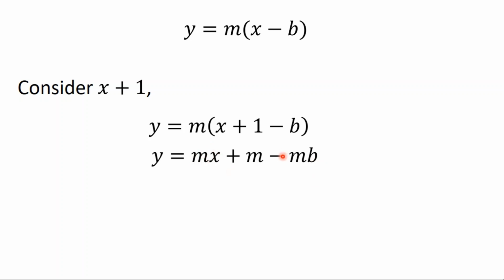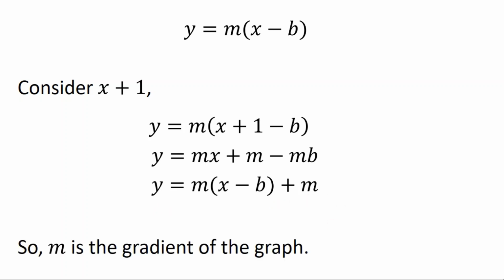And if I just focus on the first term and the last term, leave that middle term as it is, but focus on these two, I can then refactorize and get m lots of x minus b plus m. So increasing x by 1 increases y by m, which proves that m is indeed the gradient of the graph.